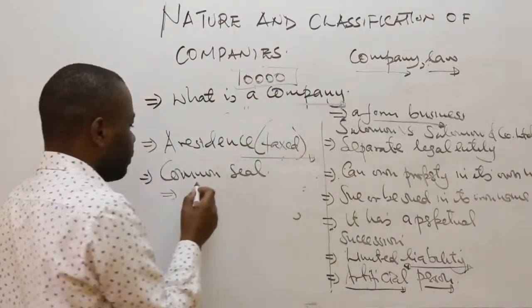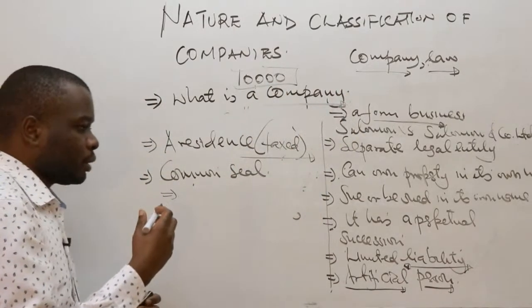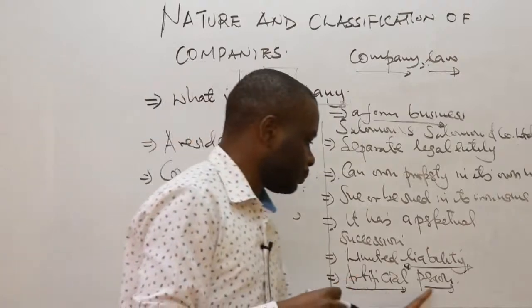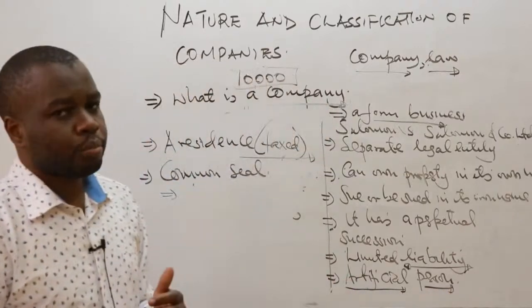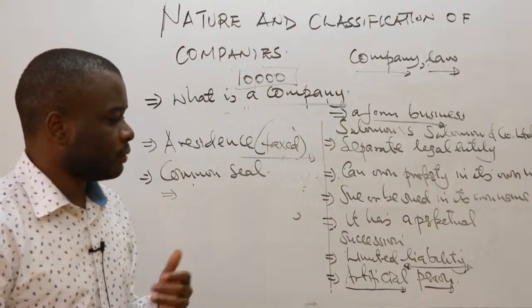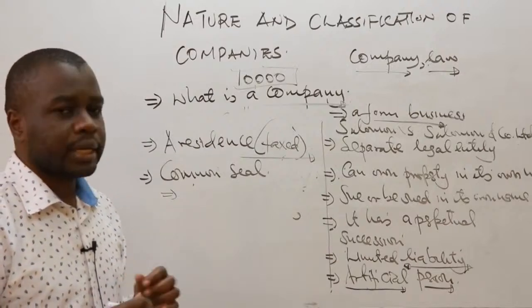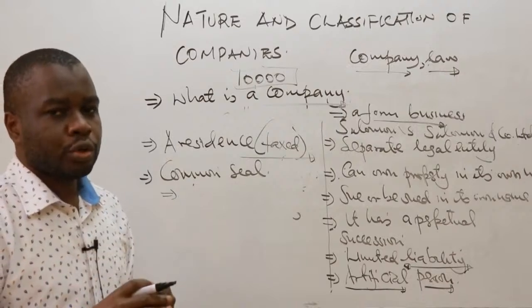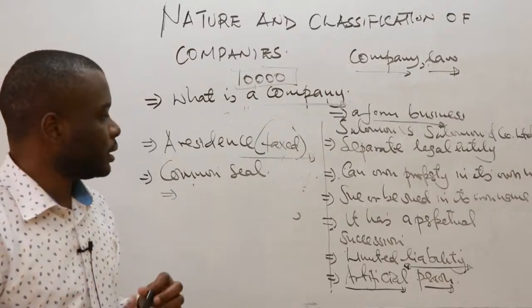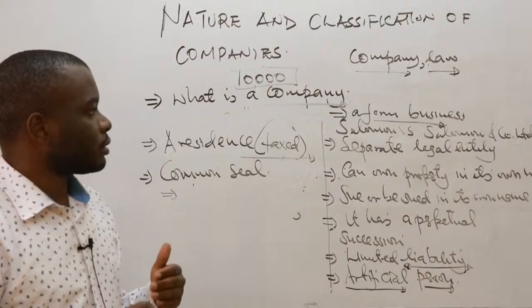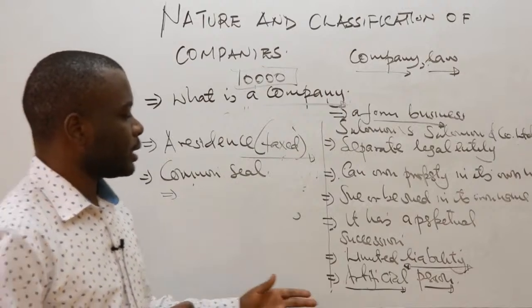This is very important because the company, being an artificial person, cannot sign documents by itself because it is a man-made person. It's not like a natural person who is able to sign his own documents using his unique signature. So the company does not have a signature because it is an artificial person.